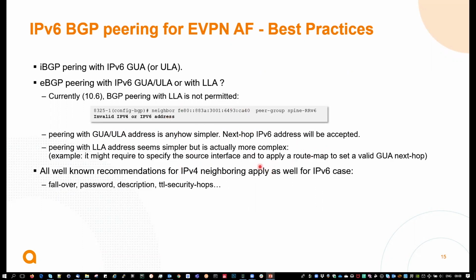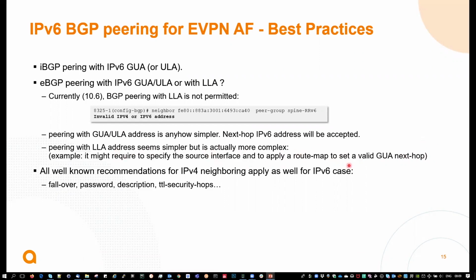Yes and no, because you would probably need to apply a route map to reset the next hop with a valid global address to ensure reachability of that next hop. That could be balanced by the fact that maybe next-hop-self would be used.